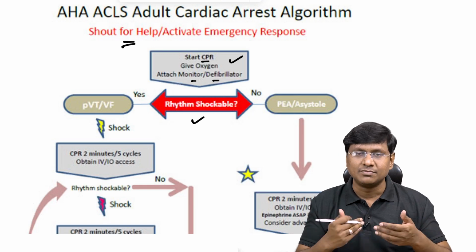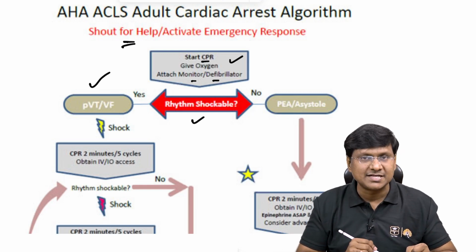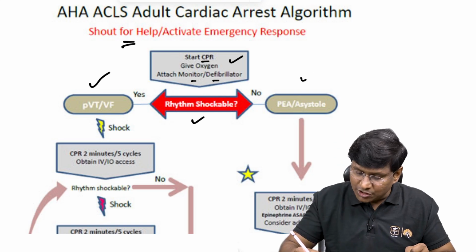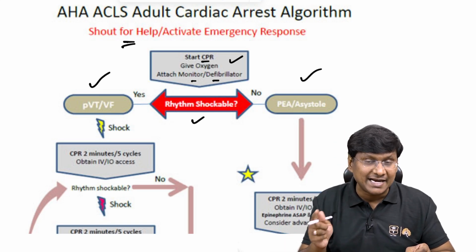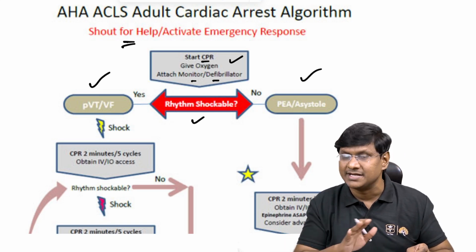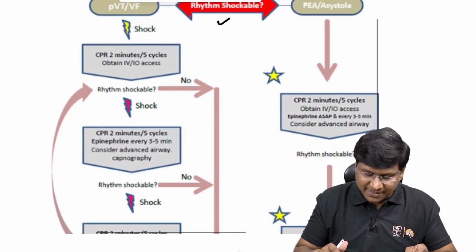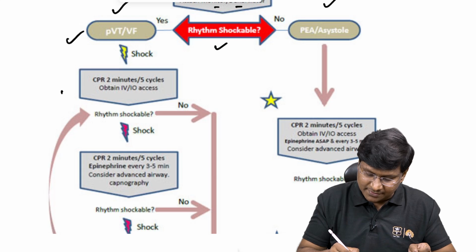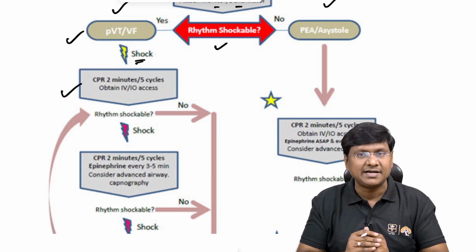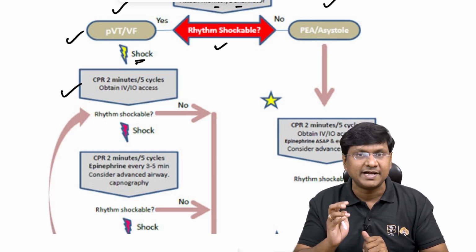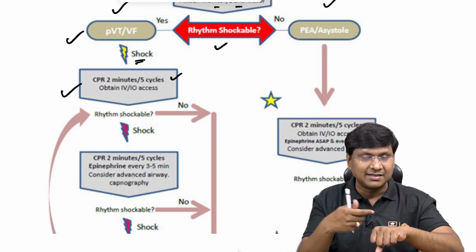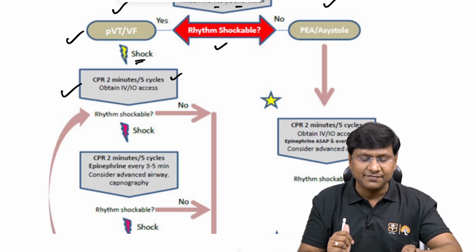If it is a shockable rhythm, what are the shockable rhythms? That is pulseless ventricular tachycardia or ventricular fibrillation. And the non-shockable rhythms are pulseless electrical activity or asystole. What has been asked for us? About pulseless ventricular tachycardia, which is a shockable rhythm. So give a shock, and again immediately you need to start the CPR for 2 minutes, and like that you need to give totally 5 cycles. Meanwhile, the other person has to obtain the IV access.